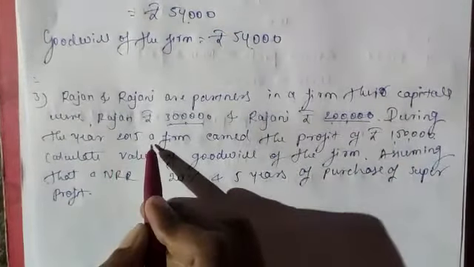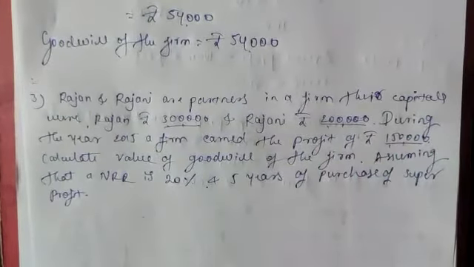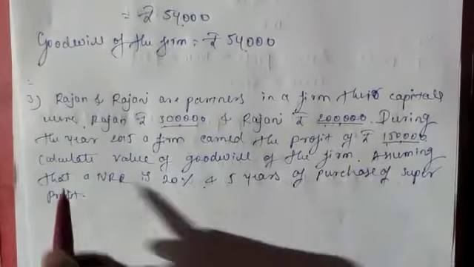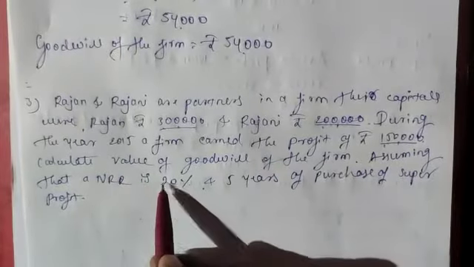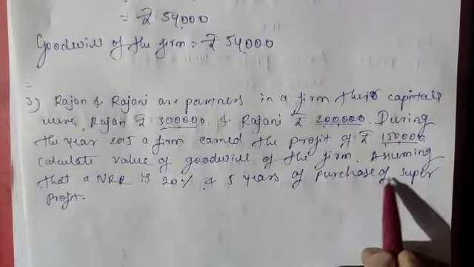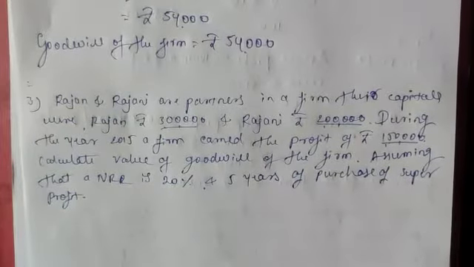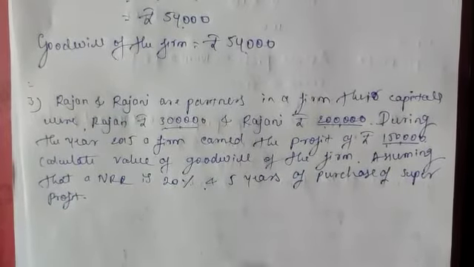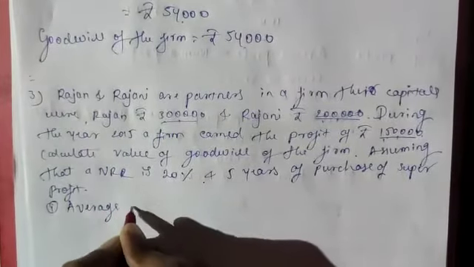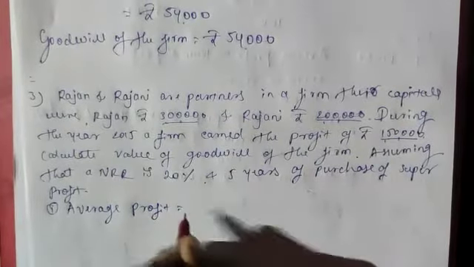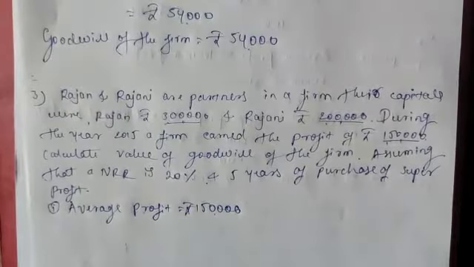During the year 2015, a firm earned profit of rupees 1,50,000. Average profit also they give directly, 1,50,000. Calculate the value of goodwill of the firm assuming that NRR is 20% and 5 years of purchase of the super profit. This much information is given here to calculate the goodwill of the firm. So in the first step, you should take average profit. Average profit they give directly, that is 1,50,000 rupees.